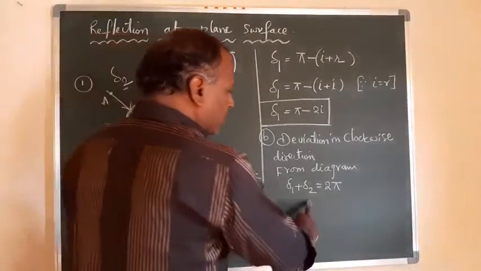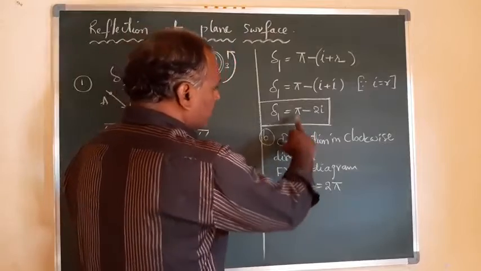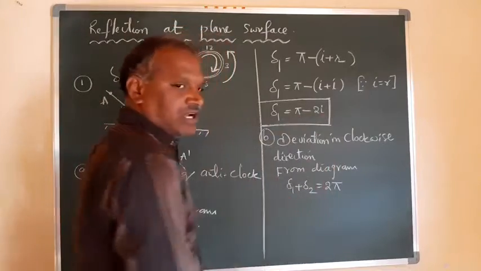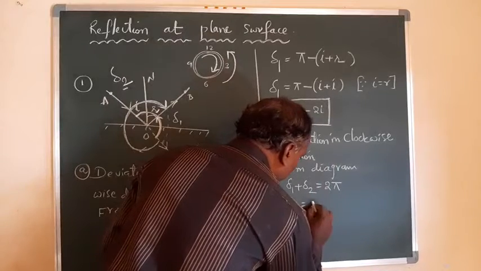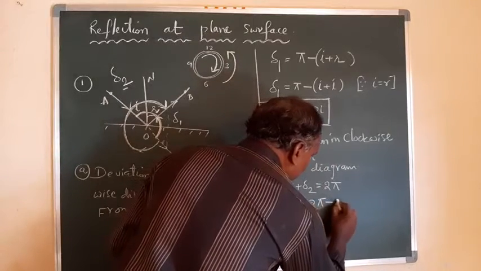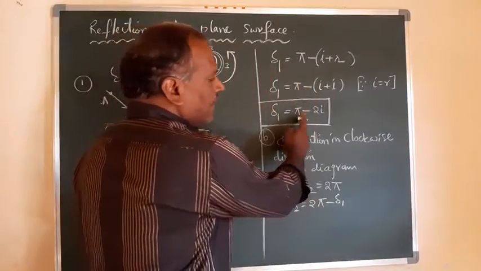Now we want to calculate delta 2, but delta 1 is already calculated. So I can substitute pi minus 2I in place of delta 1 so that I can get delta 2. So delta 2 is equal to 2 pi minus delta 1. But what is delta 1 here? Pi minus 2I.